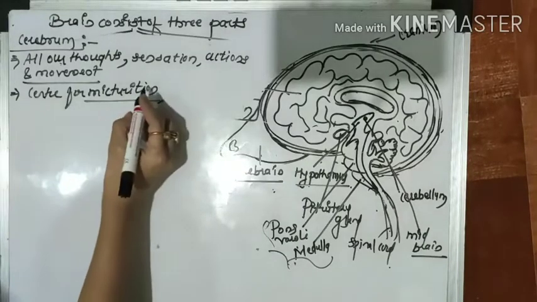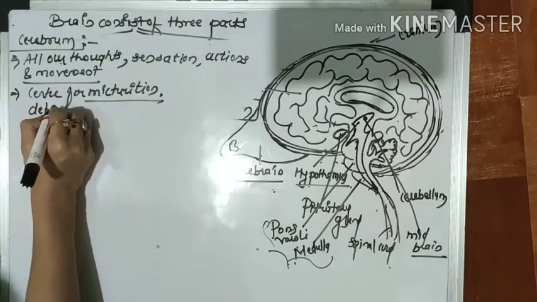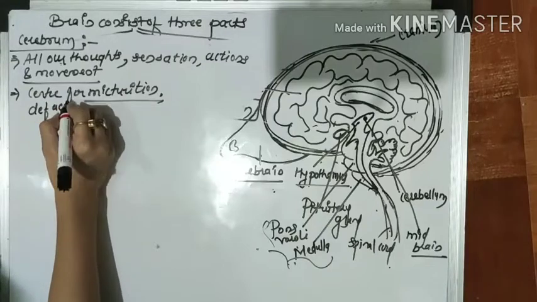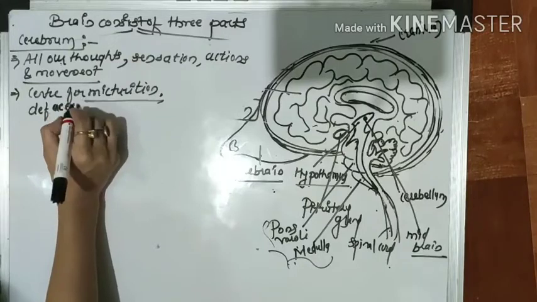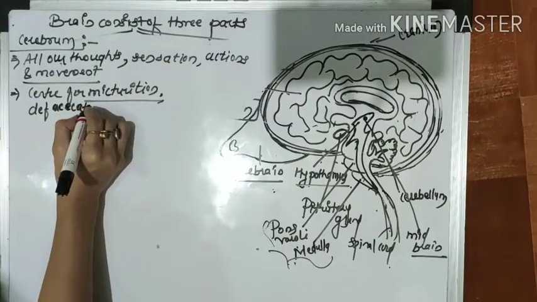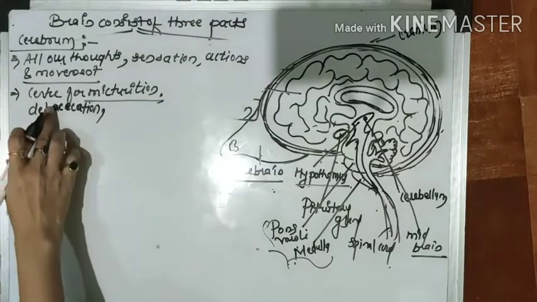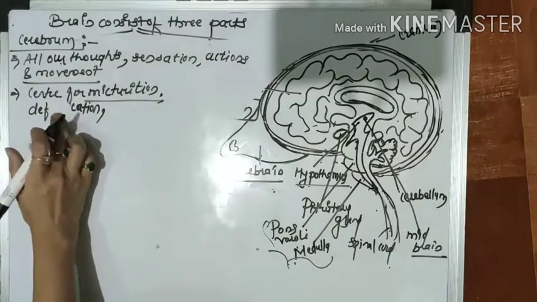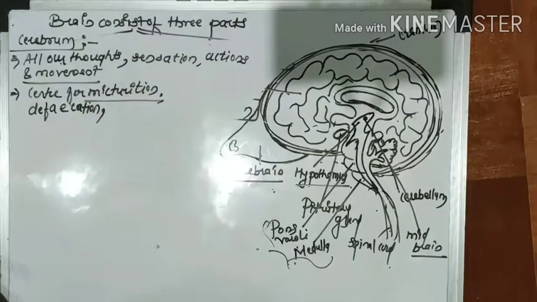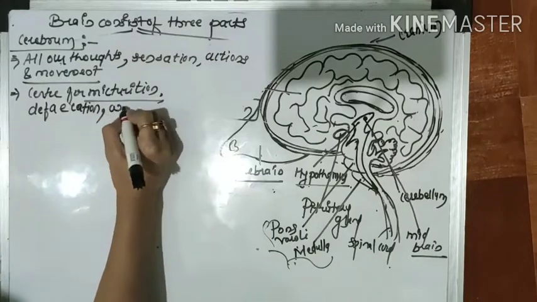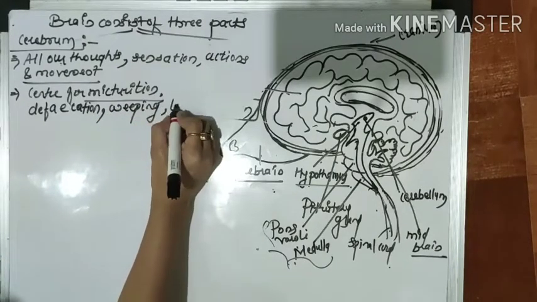Not only that, it is also the center of defecation, weeping, and also the laughing center.